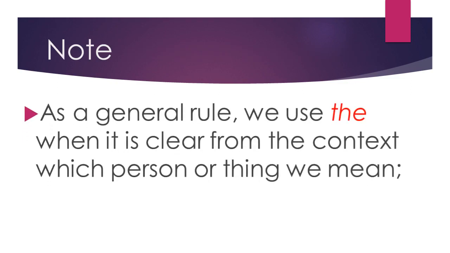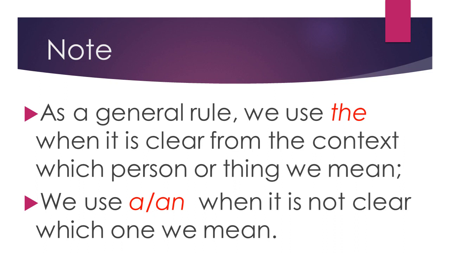Note, as a general rule, we use the when it is clear from the context which person or thing we mean. We use a or an when it is not clear which one we mean. I repeat, as a general rule, we use the when it is clear from the context which person or thing we mean, and we use a or an when it is not clear which one we mean.